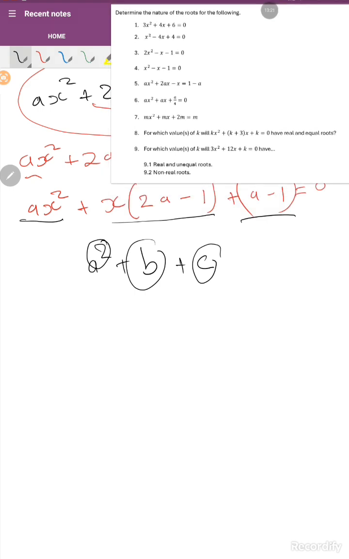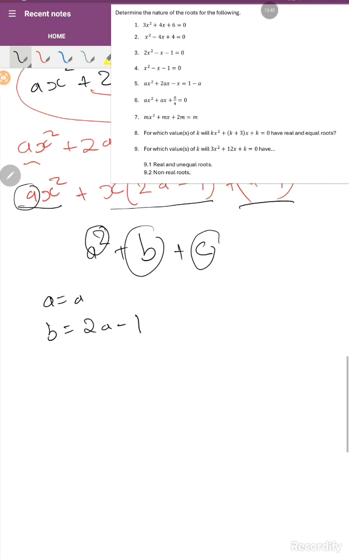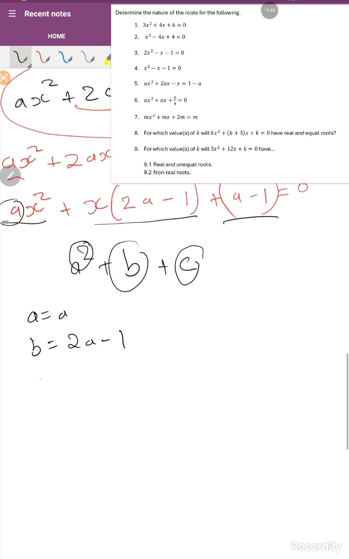Okay, sharp. Let me explain again. Because of the coefficient of x squared, we have a, meaning that our a is equal to a, right? And the coefficient of x, where we're looking for b, we have 2a minus 1. That is the value of b. Then the value of c, we have a minus 1.